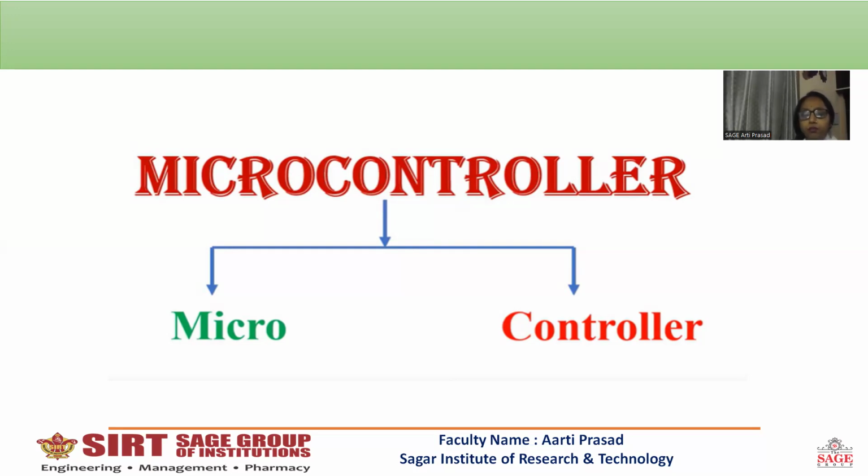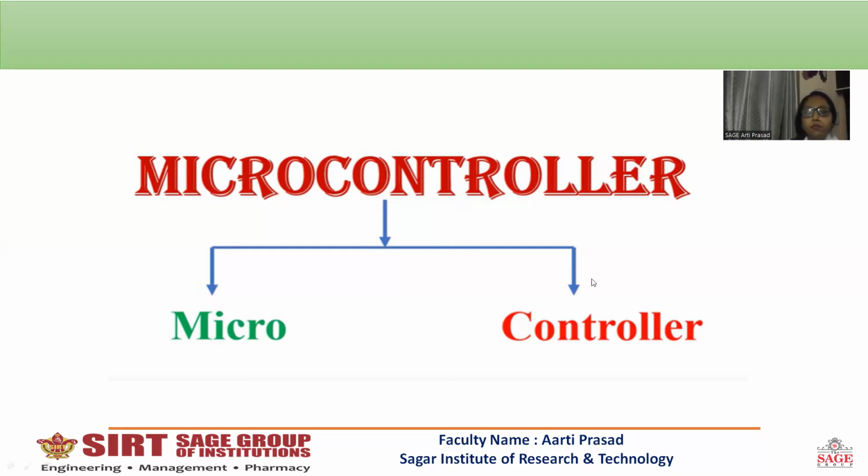And we can say a microcontroller is a compact integrated circuit designed to govern a specific operation in an embedded system. A typical microcontroller includes a processor, memory, and input-output peripherals on a single chip.